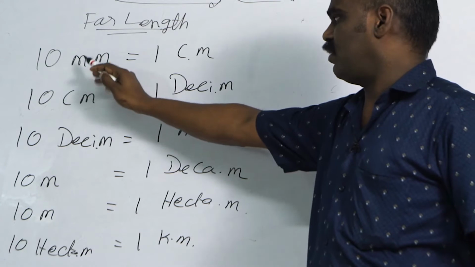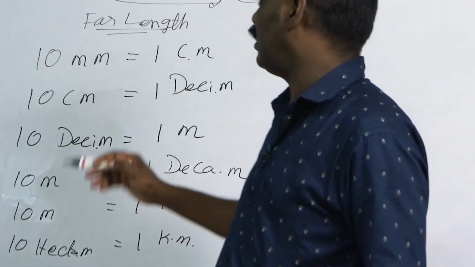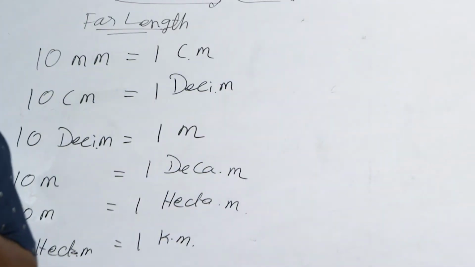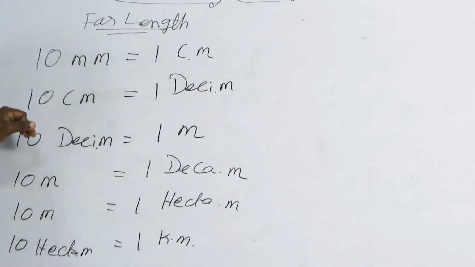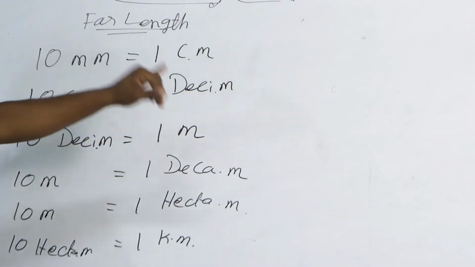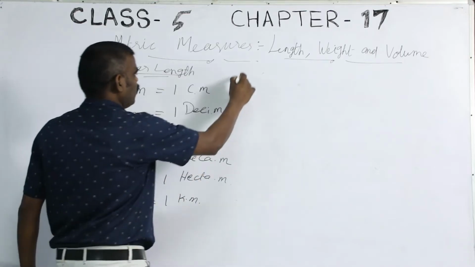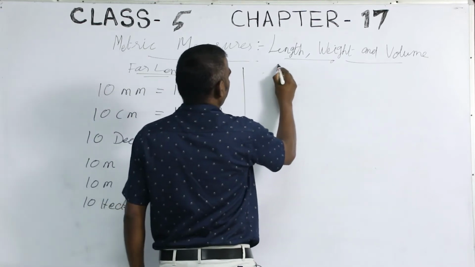You have to be thorough of this, then you can go further, otherwise you cannot. 10 millimeters equal to 1 centimeter, 10 centimeters equal to 1 decimeter, 10 decimeters equal to 1 meter, 10 meters equal to 1 decameter, 10 decameter 1 hectometer, 10 hectometer 1 kilometer. This is for length.